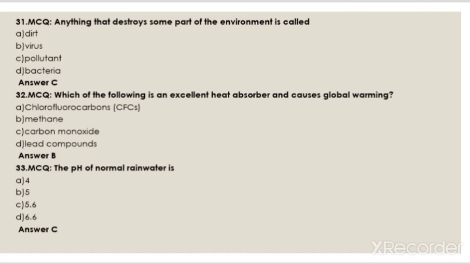The pH of normal rainwater is: 4, 5, 5.6, 6.6. The answer is C. 5.6.